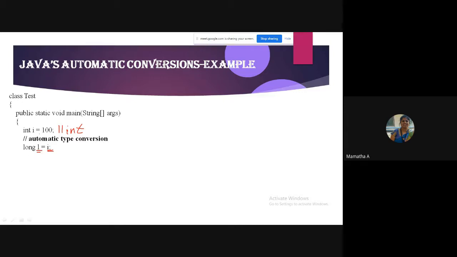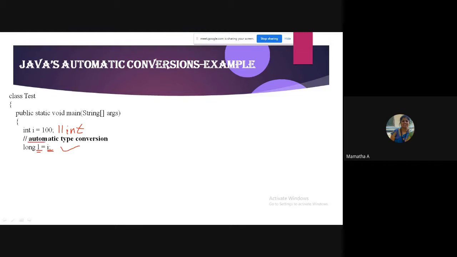We are talking about the data type now. I is int. L is what? Which data type? Long. So what am I trying to store? I'm just trying to store an int value in long. Can I store an int value in long? Yes, ma'am. So what will happen here? I'm storing into long, smaller to a larger.